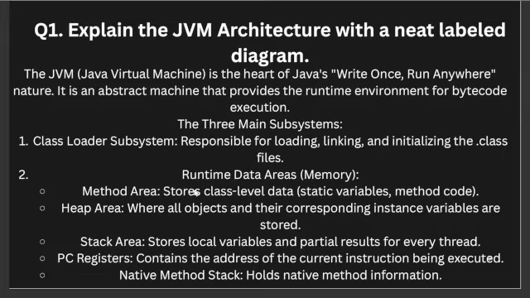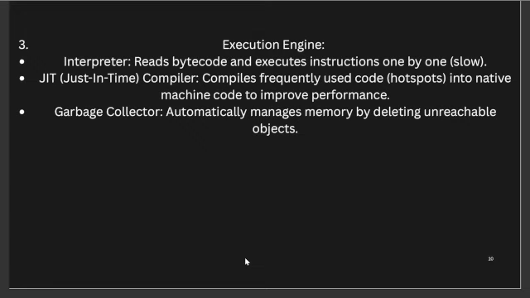Runtime areas is basically the method area, which stores class-level data, which is static variables and method code, or the heap area where all objects and their corresponding instance variables are stored. And we have stack areas as well, which store local variables and partial results for every thread. And PC registers basically contain the address of the current instruction being executed. And we have the native method stack as well, which contains native method information.